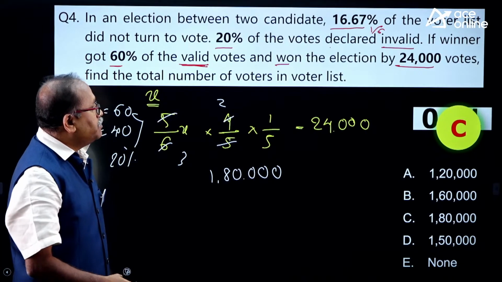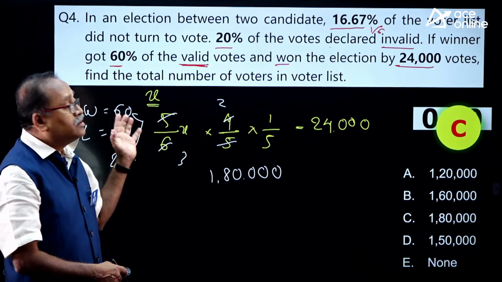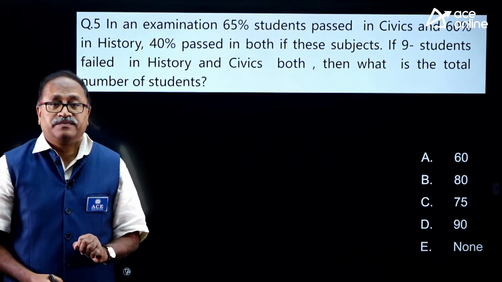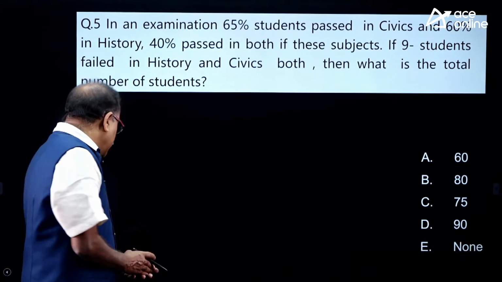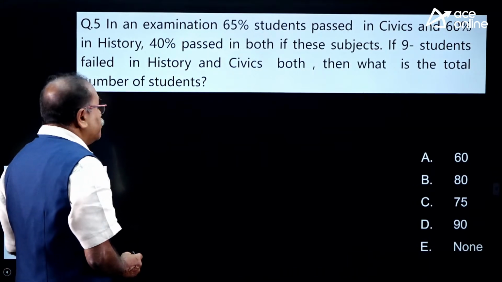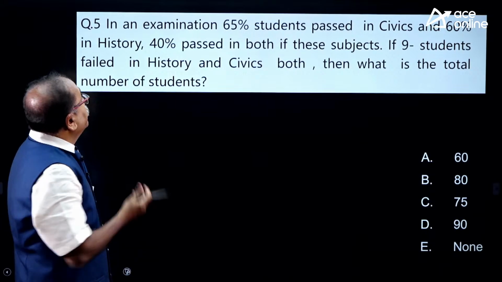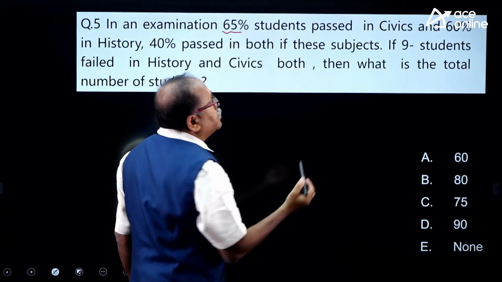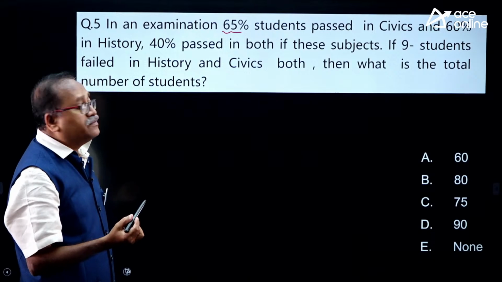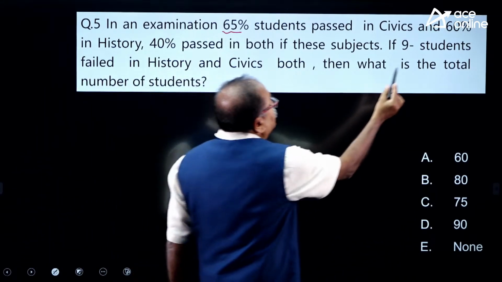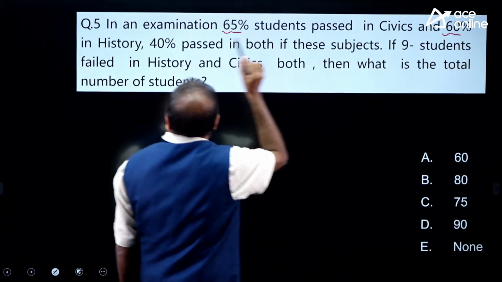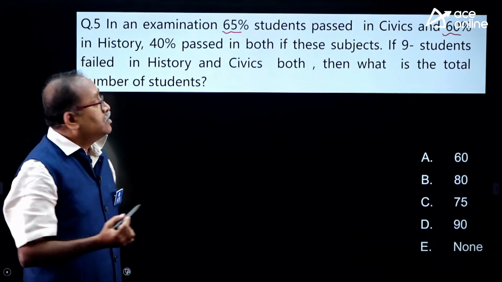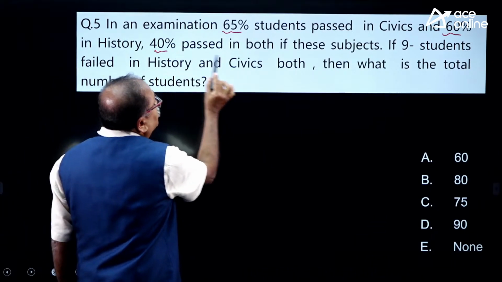Right, my friends, I will be moving on to the next question, and it is this. Let's read the question, which is based on a Venn diagram. In an examination, 65% of students passed in civics and 60% in history. 40% passed in both.